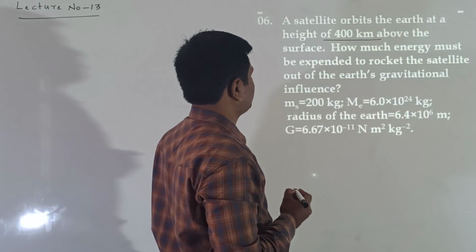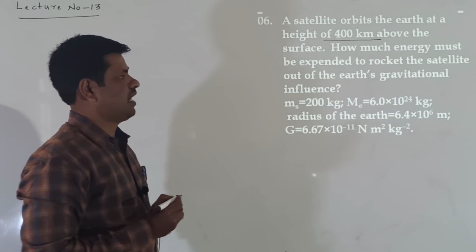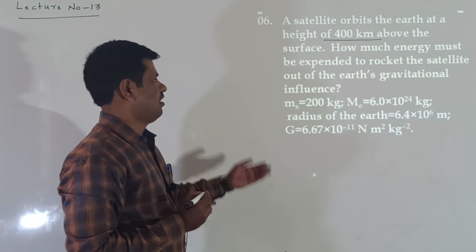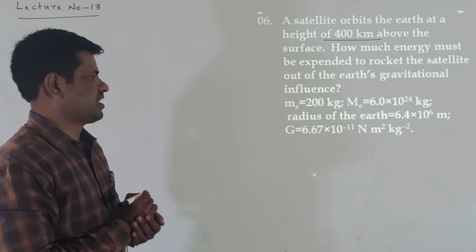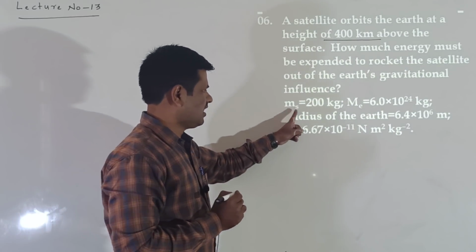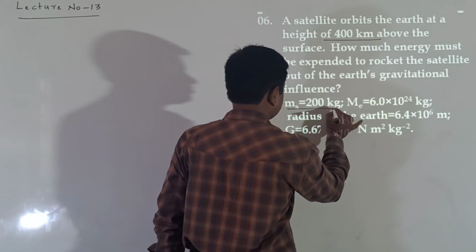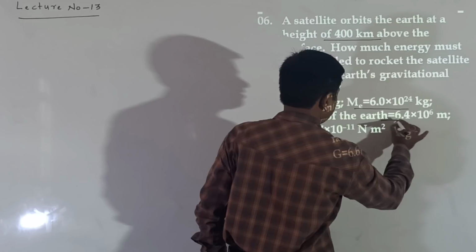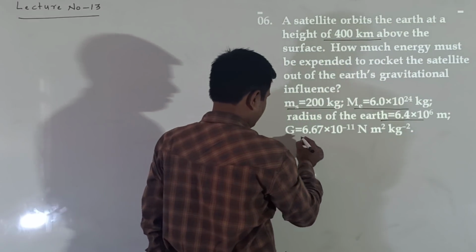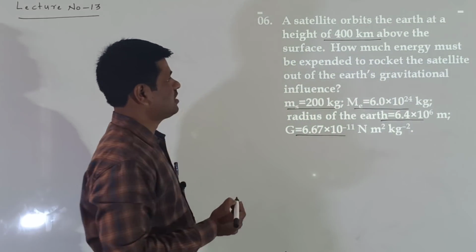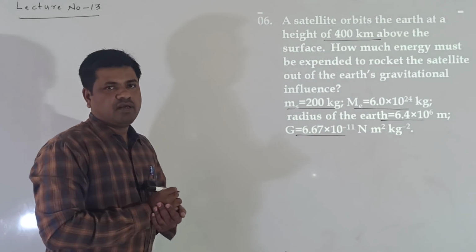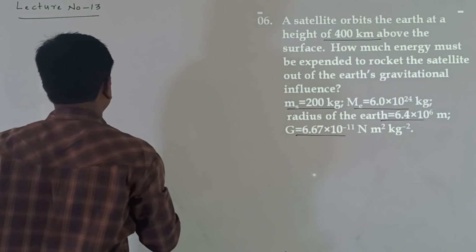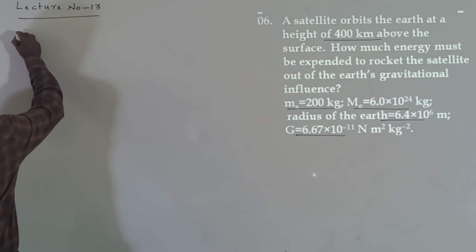How much energy must be expended to rocket the satellite out of the Earth's gravitational influence? Here the mass of the satellite is given, the mass of the Earth is also given, the radius of the Earth is also given in the problem, and the g value, which we already know, is also given in the problem, right? These all are given values.